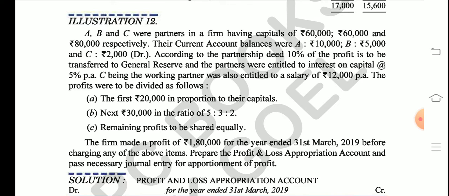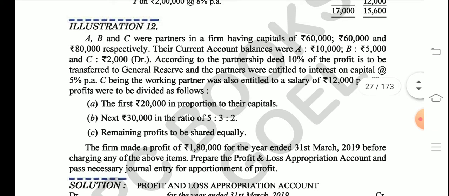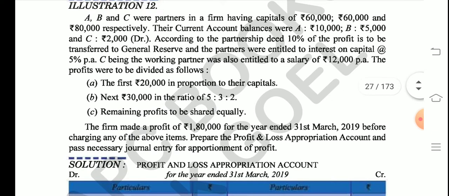And after that, the partners' interest on capital would be given to them at 5% per annum. C, being the working partner, was also entitled to a salary of 12,000 per annum. So this is not to be multiplied by 12. Underline this point, per annum. And the division is given to us as follows.